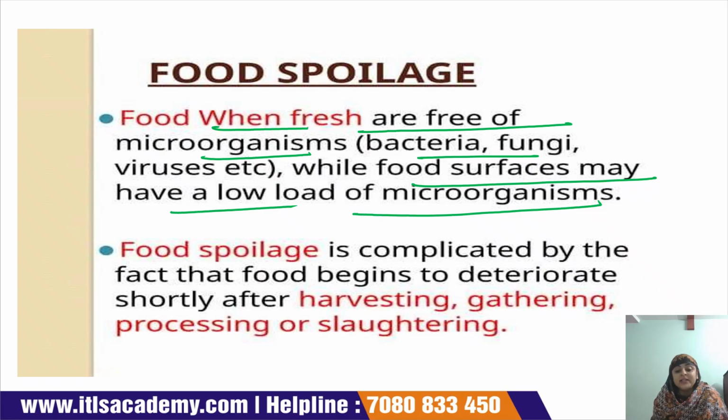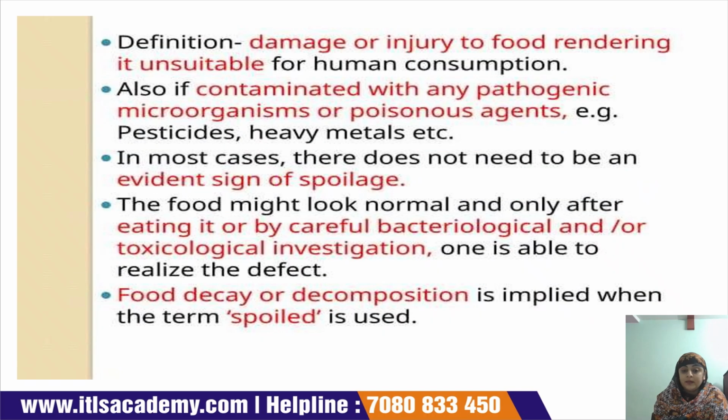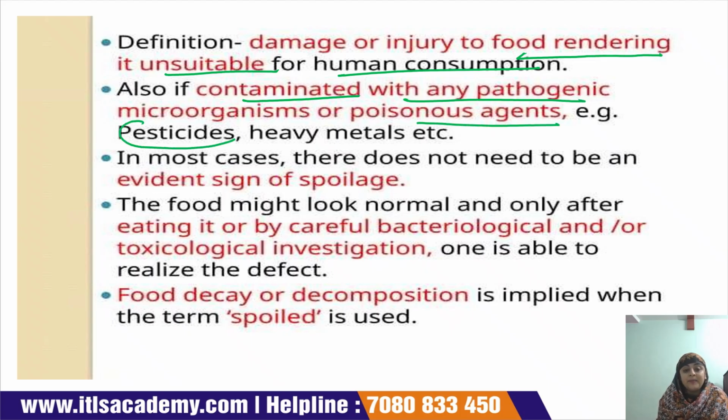But spoilage means there is deterioration due to the growth of microorganisms, and it can occur after harvesting, gathering, processing or slaughtering. Damage or injury to a food renders it unsuitable for human consumption if it is contaminated with any pathogenic microorganism or poisoning agent, for example pesticides, heavy metals, etc.